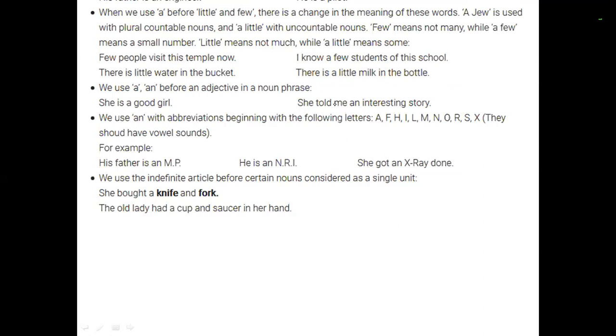Then we have a and an as adjectives. So this is common, like she is a good girl. She told me an interesting story. This is something we are quite familiar with.